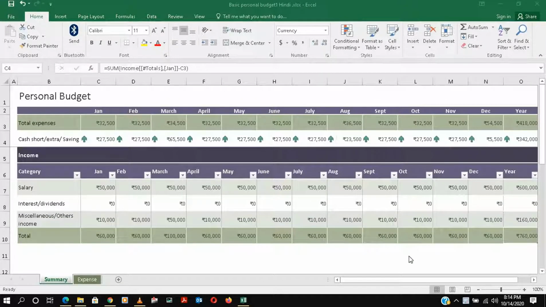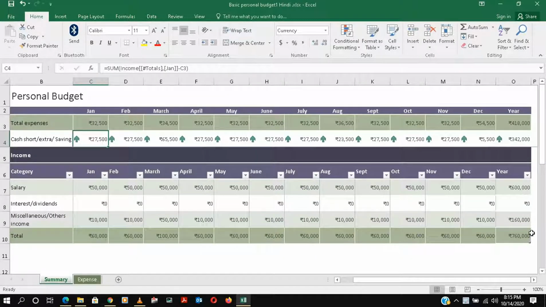So every month you can see, and in the total, in the last, you can see we have total income is 7,60,000, and our expenses of our year is 4,18,000. So you can make budget accordingly, then you can prepare for your saving, and your saving will be 3,42,000 Indian rupees. So you can again spend and analyze where the money is going. So a lot of things you can do with this basically, and you can also count where it is. So it will not take much time.